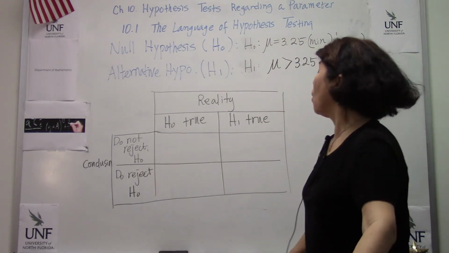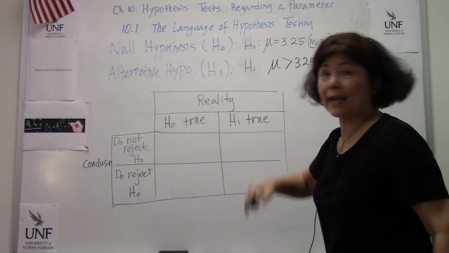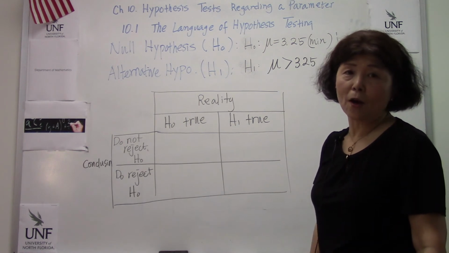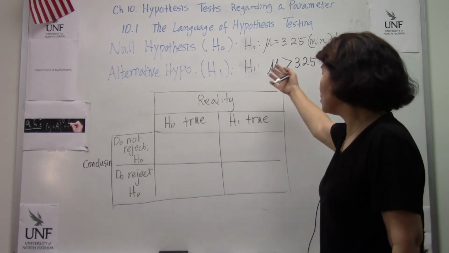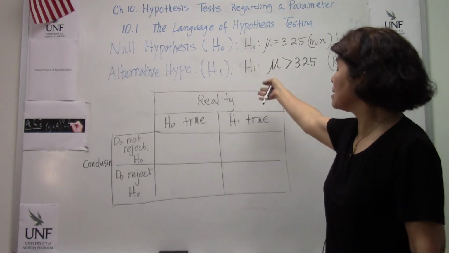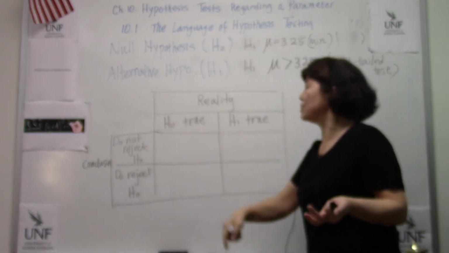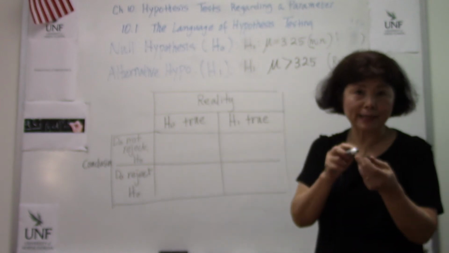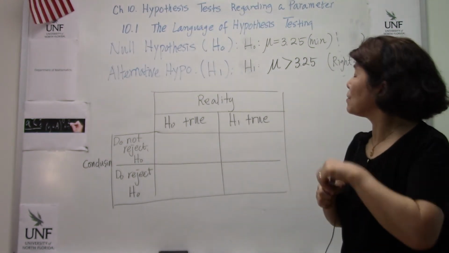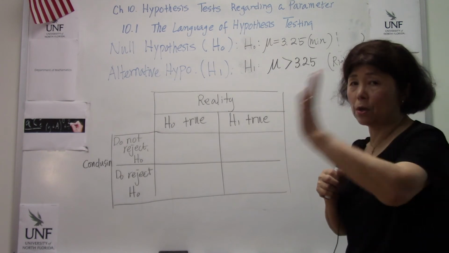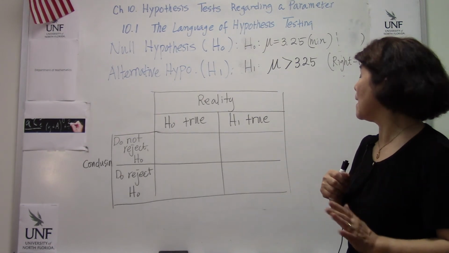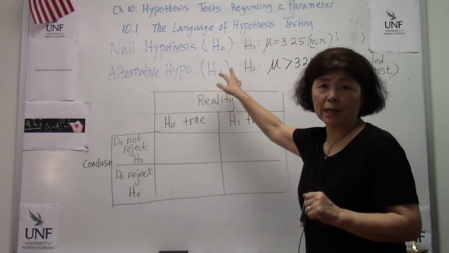So again, it is always about H naught. H1 is true or not true just as a result of rejecting H naught. All the spotlight goes on to H naught, and H1 is only a supporting character over here.